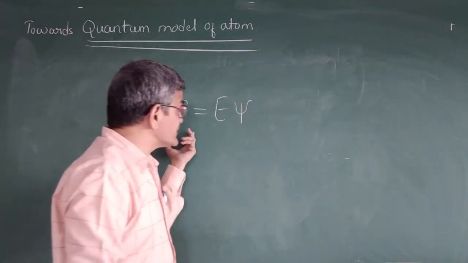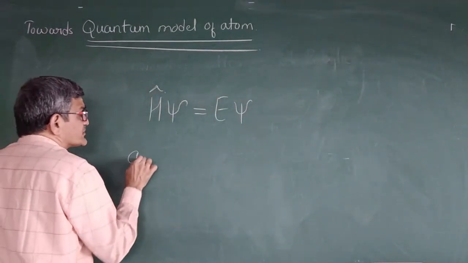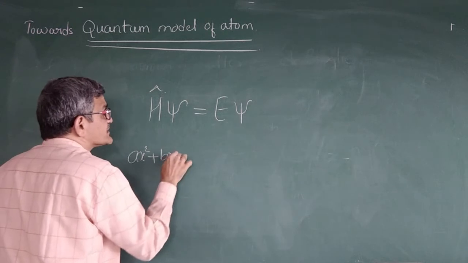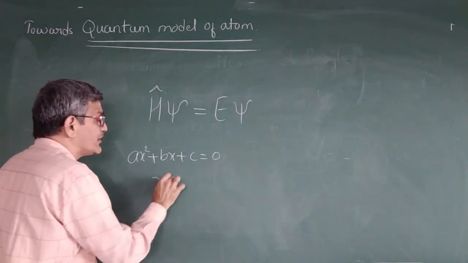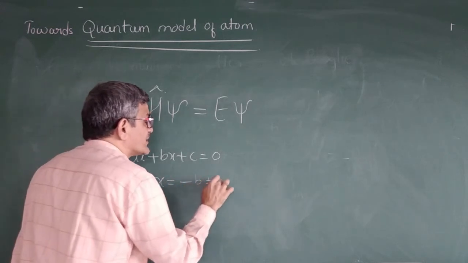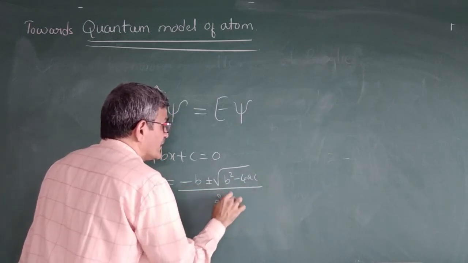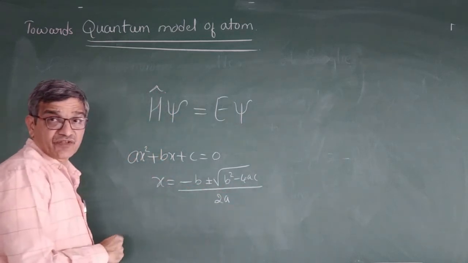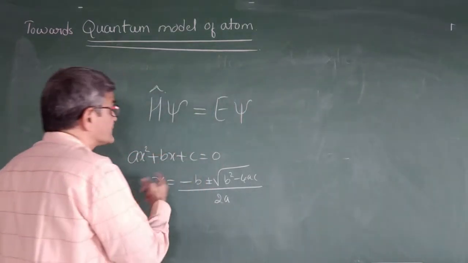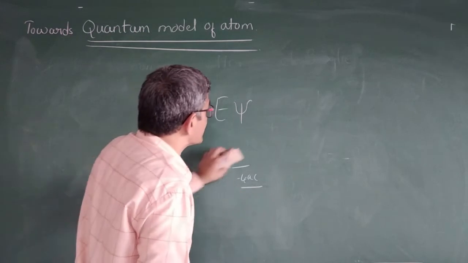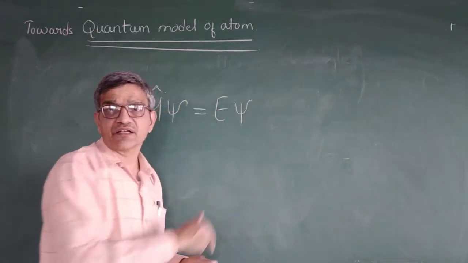Okay. It is an equation, just like we have studied in high school maths. The ax square plus bx plus c equal to 0 is a quadratic equation. You can get the value of x as minus b plus or minus root of b square minus 4ac divided by 2a. So you can find the value of x, or if you factorize, you get two values. Similarly, this is just an equation. It is a big equation, they have just given it here in small form. Its derivation is at a higher level.